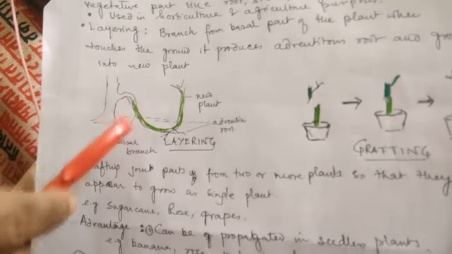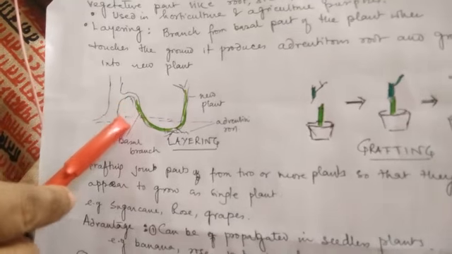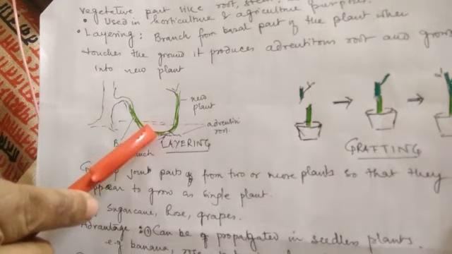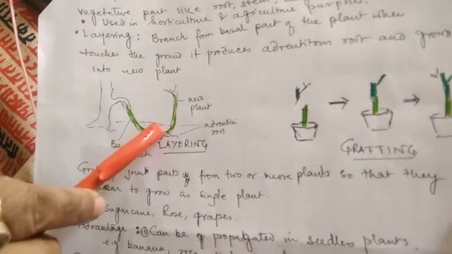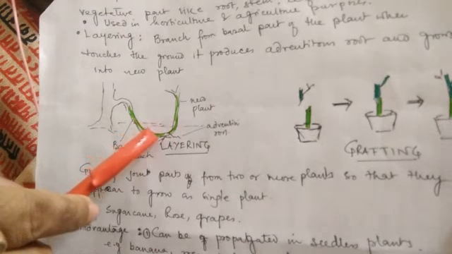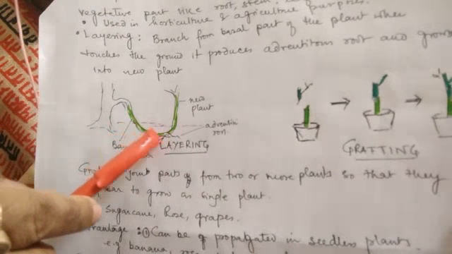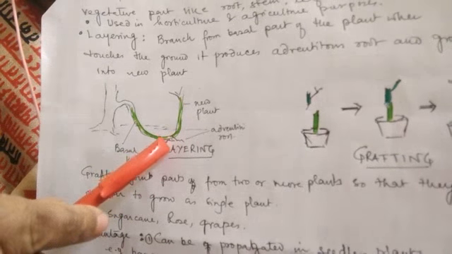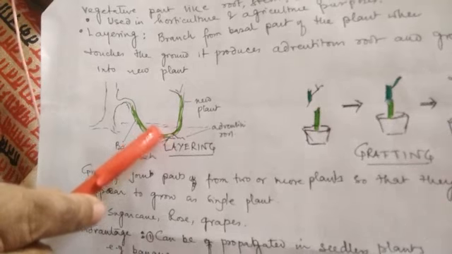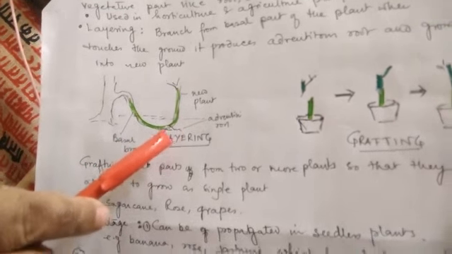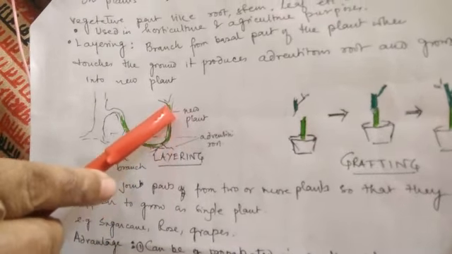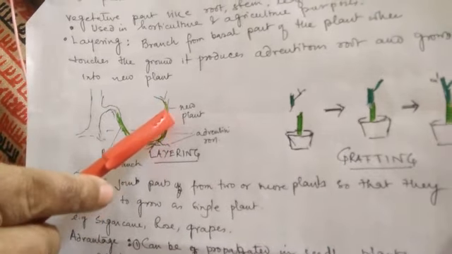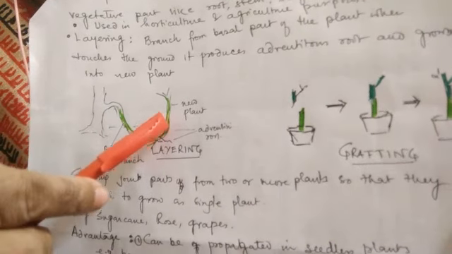You will find that the branches which are very close to the base of the plant are put under the soil, or they grow under the soil, and in the region where they grow under the soil, the nodes develop into roots, and finally the shoot apex comes out of the ground and grows vertically upward, clear.